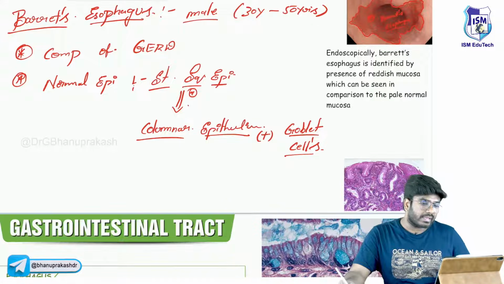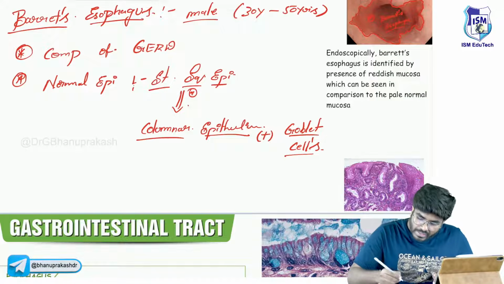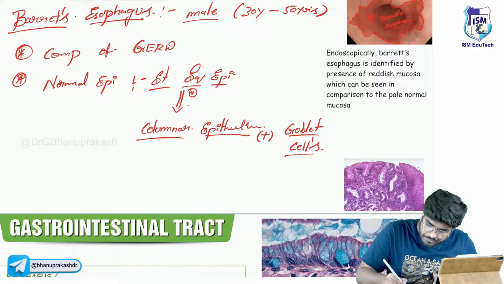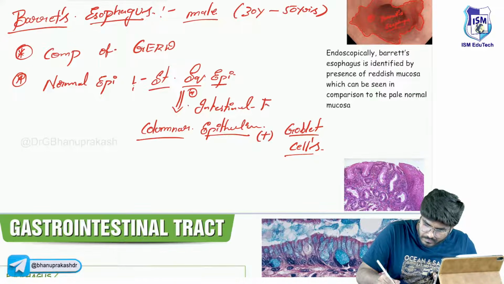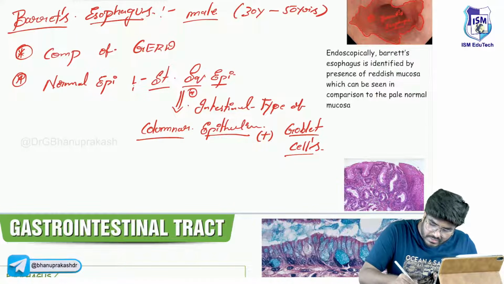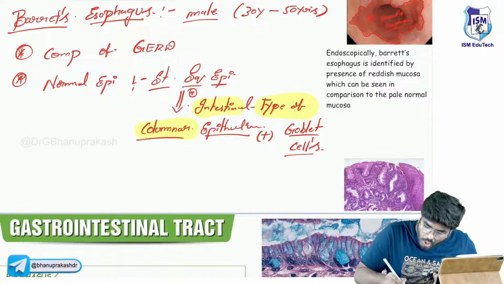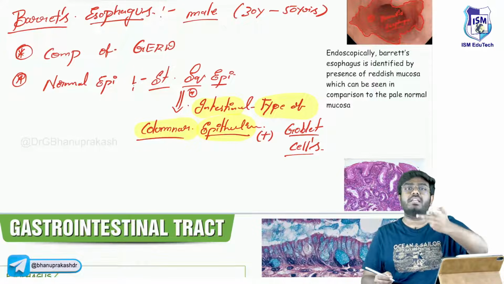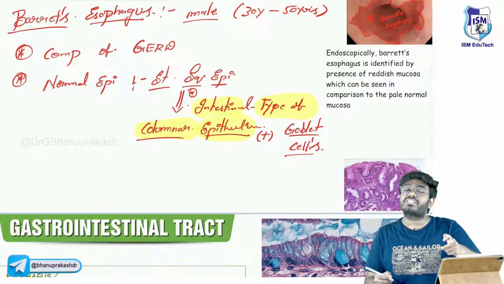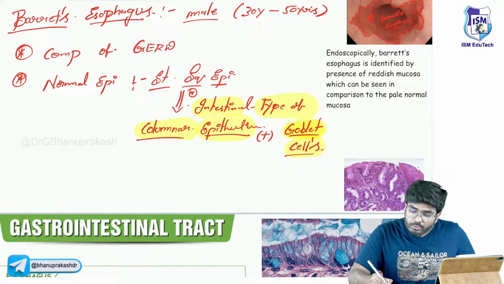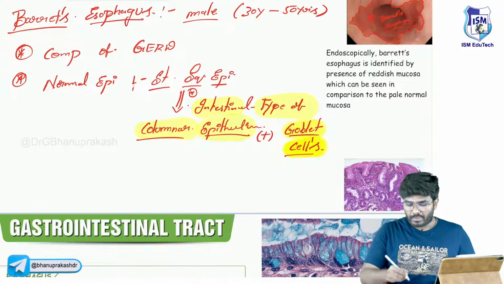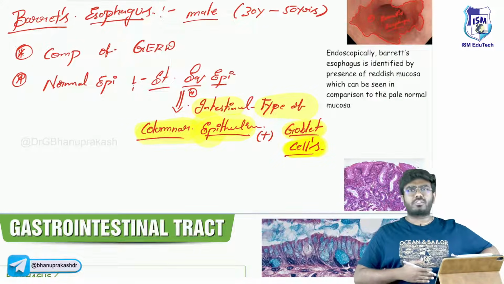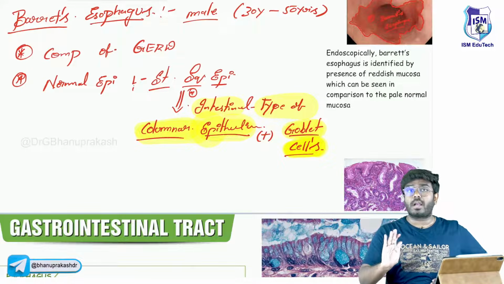So that's why this is called intestinal type of metaplasia. It's an intestinal type of columnar metaplasia. Why the word intestinal? Due to the presence of goblet cells. Because columnar epithelium is also there in the stomach, but goblet cells are not there.